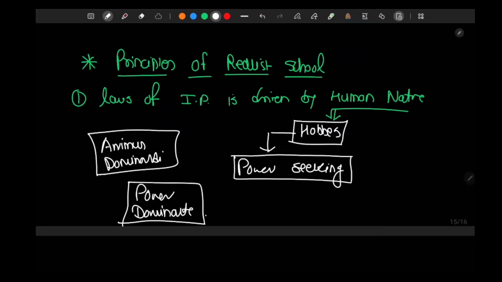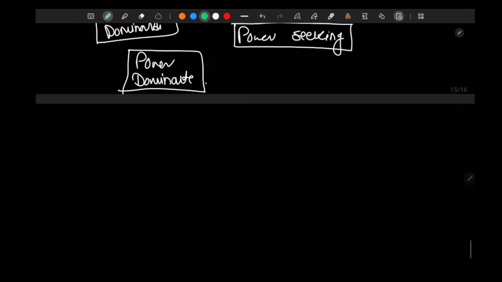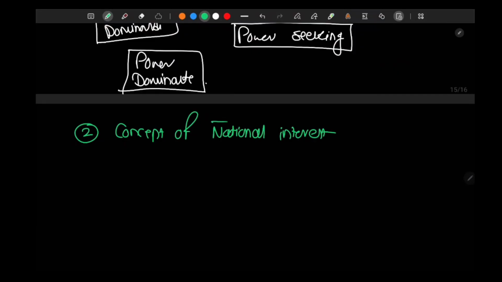So Morgenthau says that international politics is driven by human nature. As human nature is power seeking, states are also power seeking. The second principle is the concept of national interest. National interest he takes from Machiavelli's principle of raison d'etat in his book The Prince.